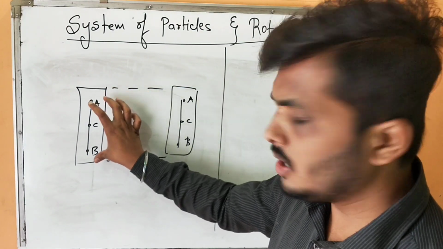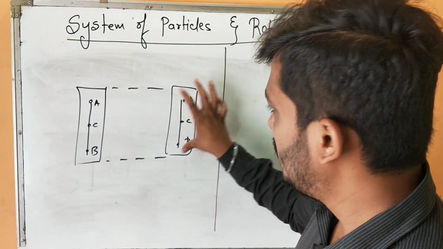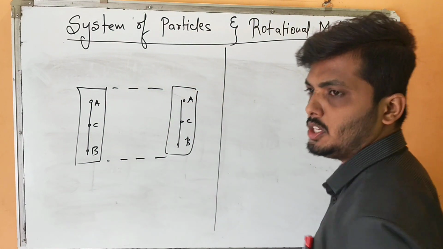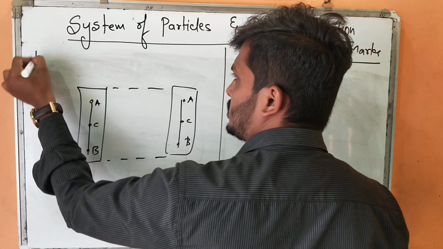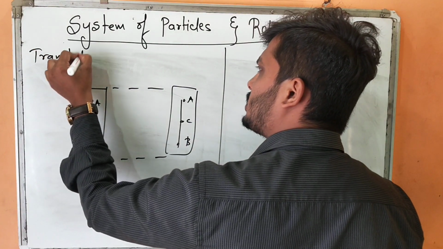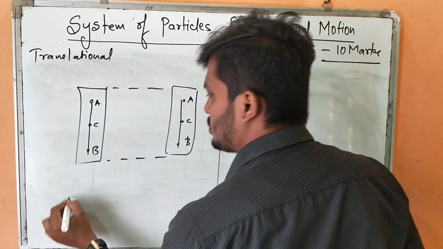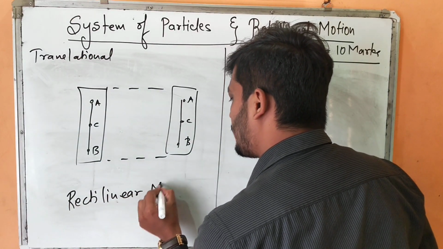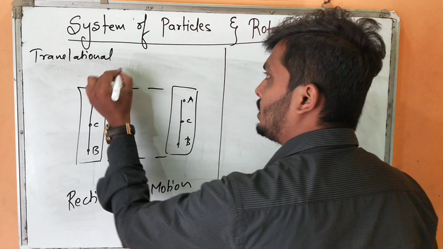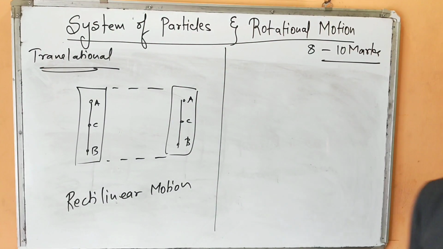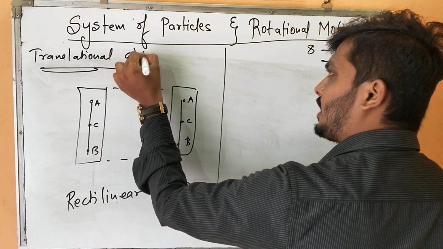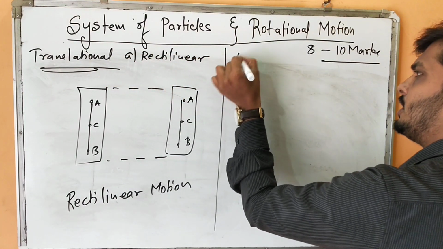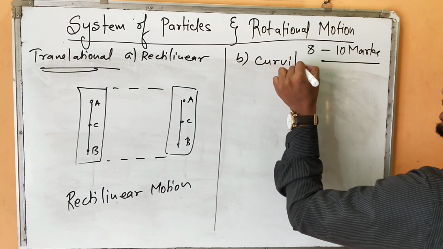Now, if I take an imaginary line during the motion, then this is called a translational motion, because the lines are parallel to each other. This type of translational motion is known as rectilinear motion. Translational motion is divided into two parts. One is rectilinear, the one you are seeing here, and another one is curvilinear.